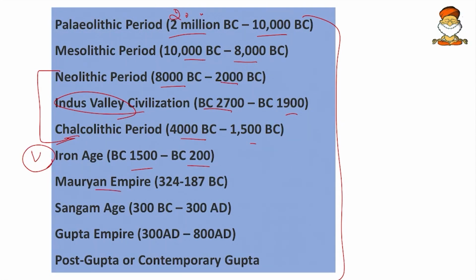Then comes the Mauryan Age, that is 324 to 127 BC. And then comes the Sangam Age, that is 300 BC to 300 AD. In North India we had the Bactrians, Parthians, Kushanas and others. The Parthians and Kushanas ruled India during the 0 AD or the 1st century. Then the Guptas come after the Sangam age, after the Parthians, Kushans and others.